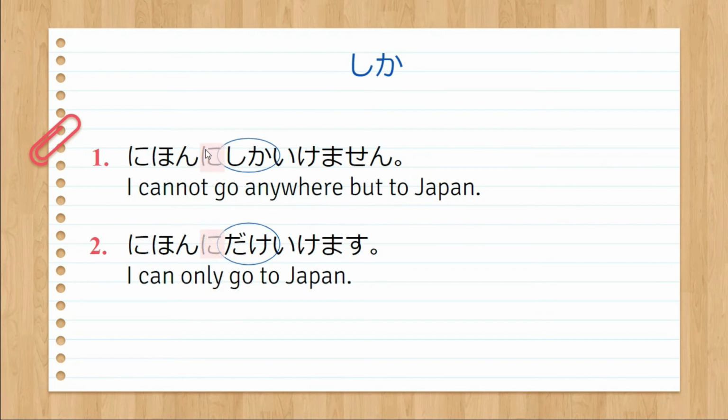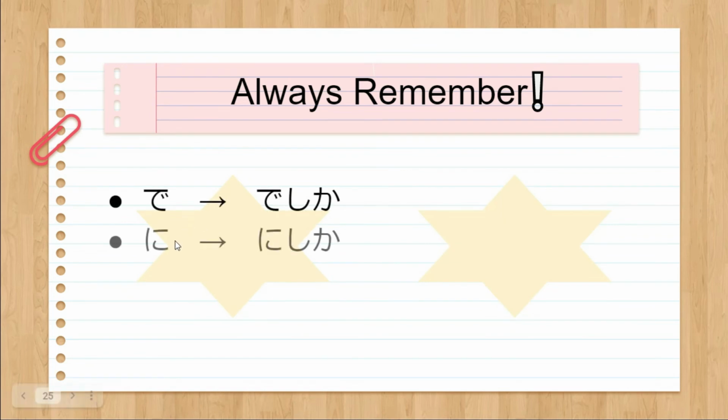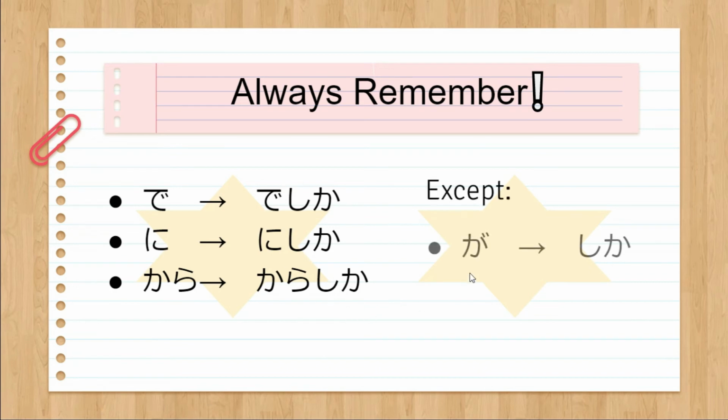Remember, as long as it is not ga or o, we just attach it. Always remember de, ni, kara, and any other particles, we attach shika or dake. But for ga and o, we replace it. So it could be shika or dake.